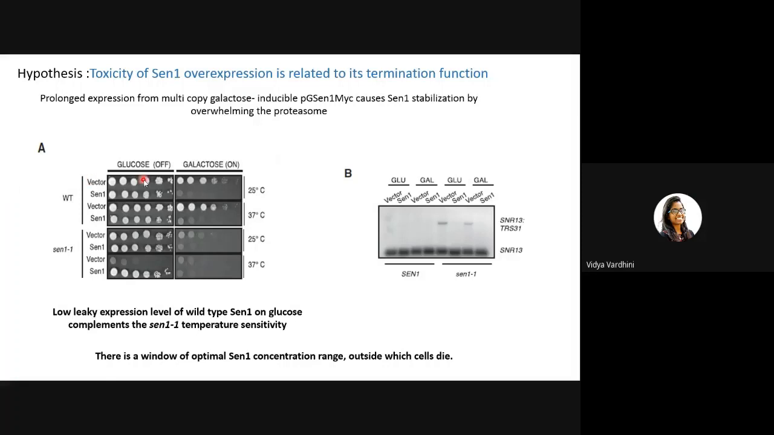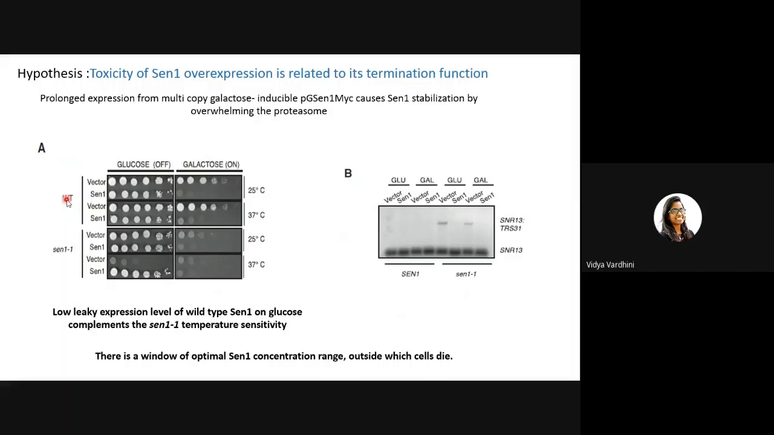So they made an assay in which glucose is the off state where your SEN1 expression would not be there because it is under the control of the GAL promoter, right? So only when you put them on glucose, they would grow. So what do these results say? In the wild type cells, when the cells were transformed with vector, empty vector, they would grow in the glucose substrate because you have SEN1 already present in the wild type. So all of this growth you can explain. And in this galactose, even when galactose is on, they would grow because it is an empty vector. There is only the minimal expression of SEN1, whatever is there in wild type.